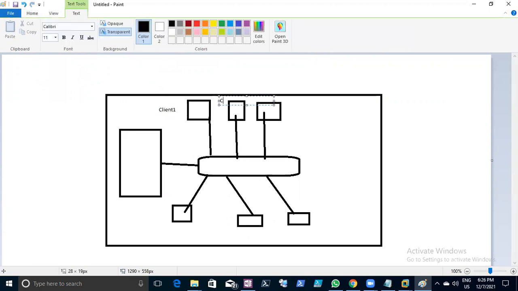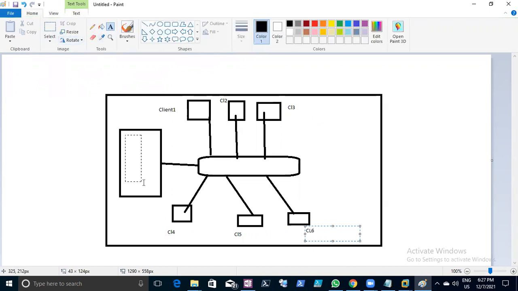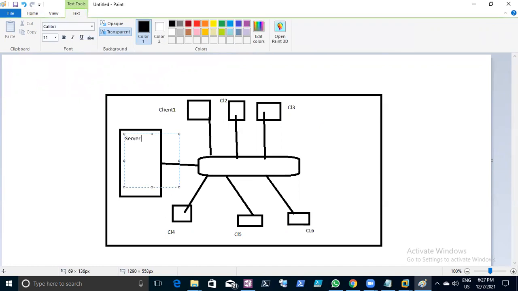This is client 2, client 3, client 4, client 5, client 6. Okay. And this is for my server operating system. This is Windows 2016. Okay.